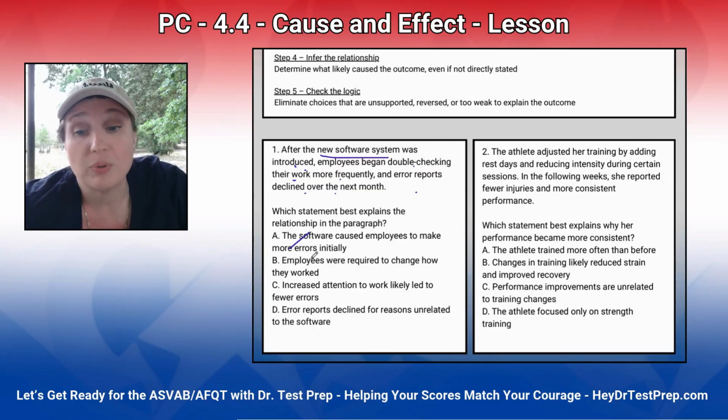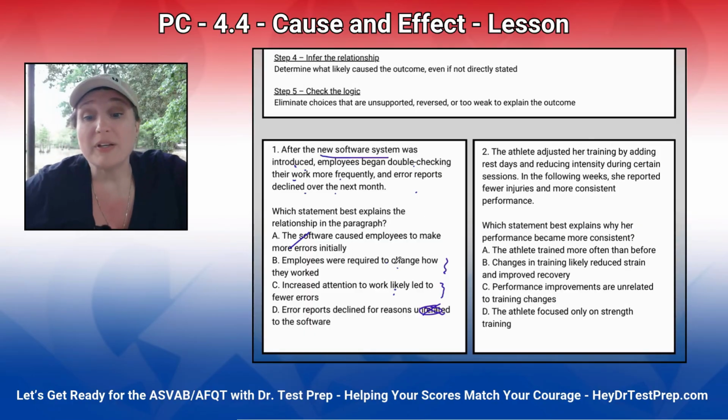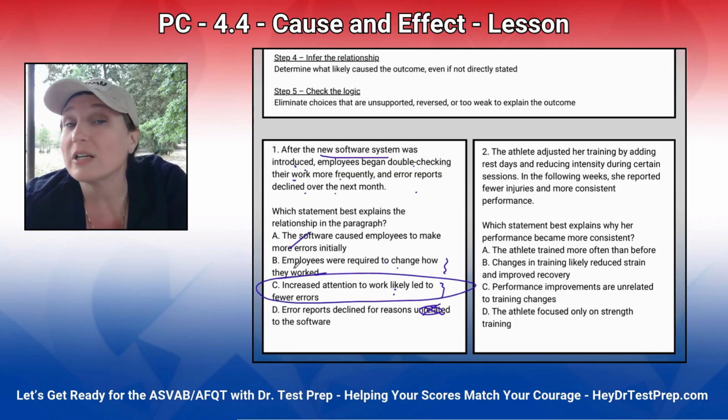No. Employees were required to change how they worked? Increased attention to work likely led to fewer errors, potentially. Error reports declined for reasons unrelated? No. So between B and C, which explains a relationship, employees were required to change how they work, but the relationship is because they paid more attention, there were fewer errors.